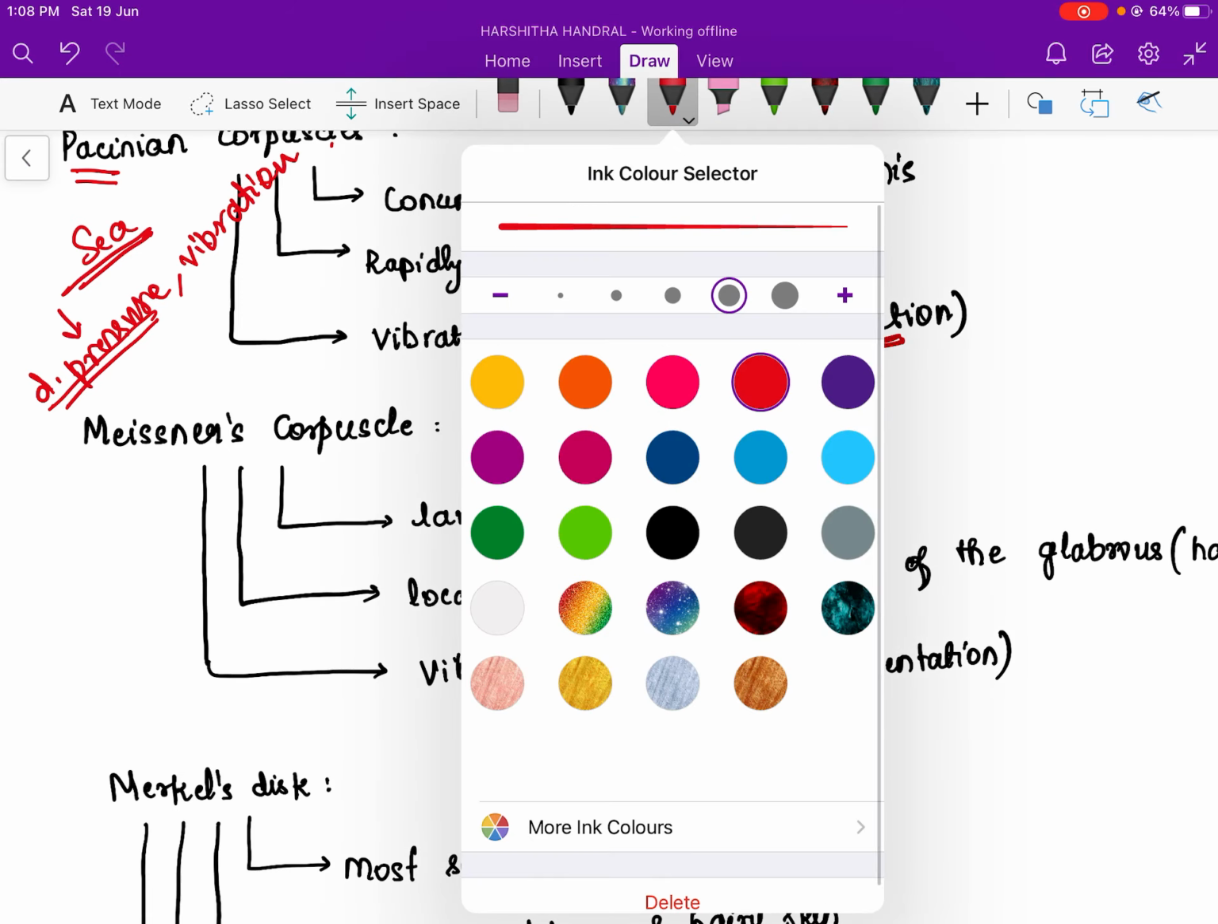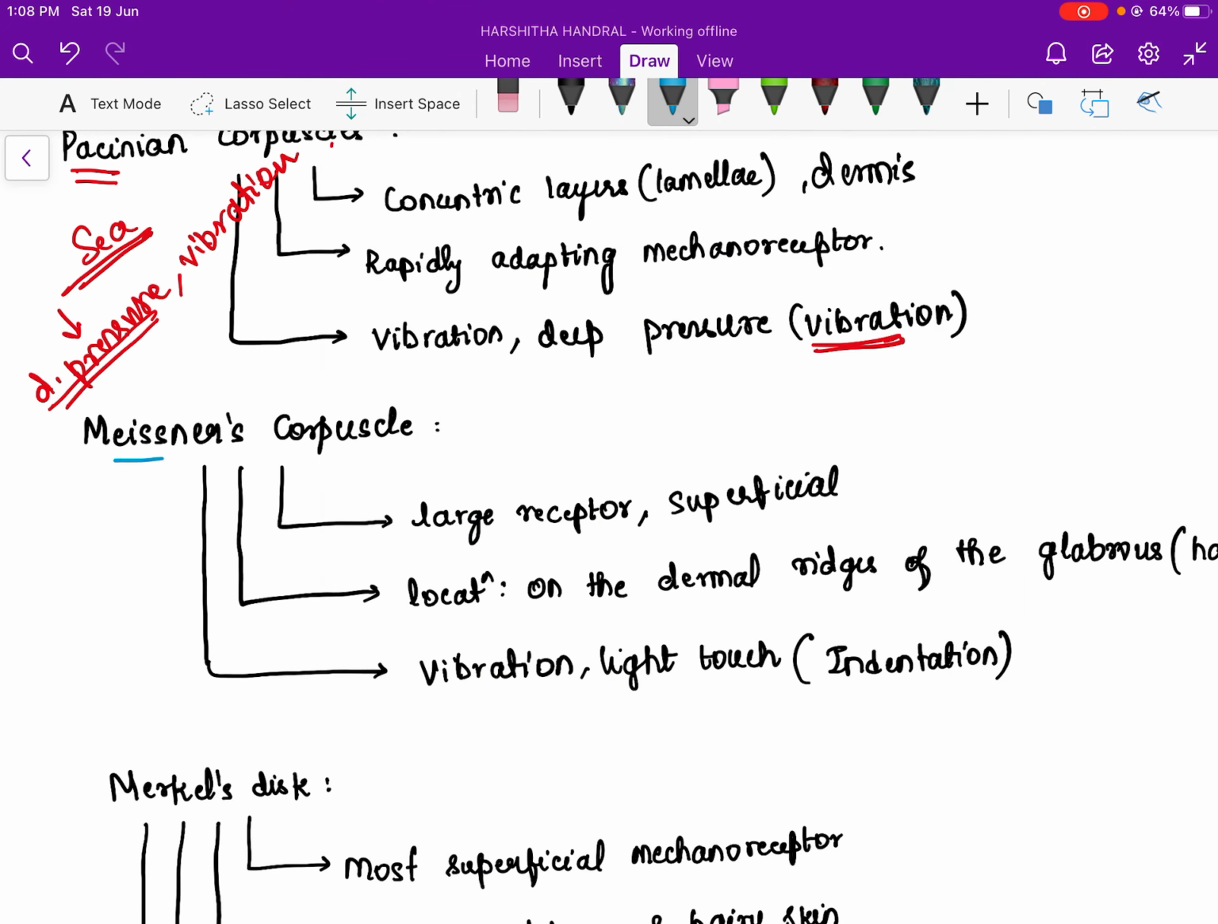So when Miss will scold us, if there is a punishment she has to give, she would rather beat us on the palm. So it is the hairless skin. The hairless palm is hairless skin. So Meissner's is found in the hairless skin, and when she beats, it could cause an indentation.